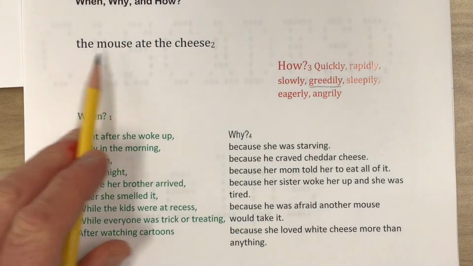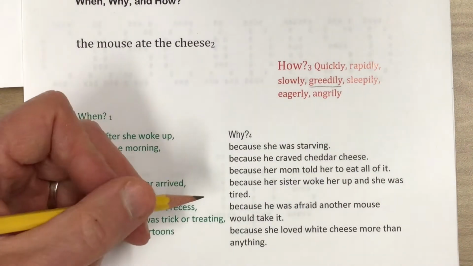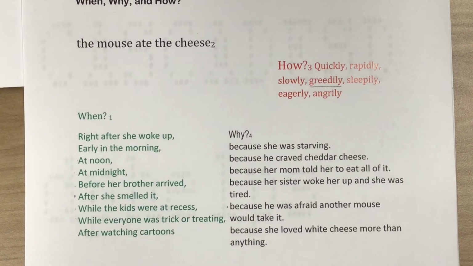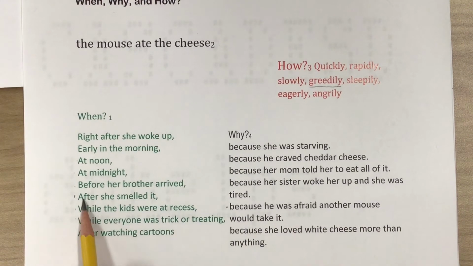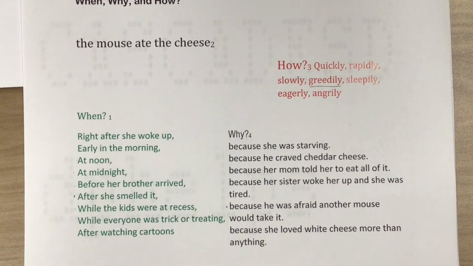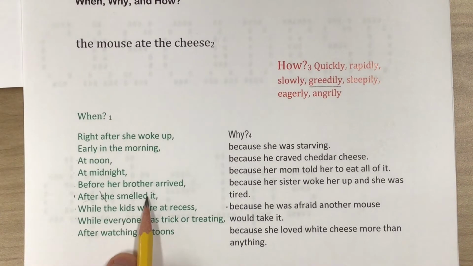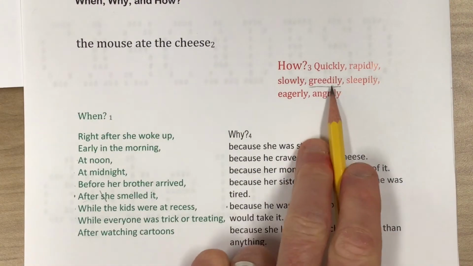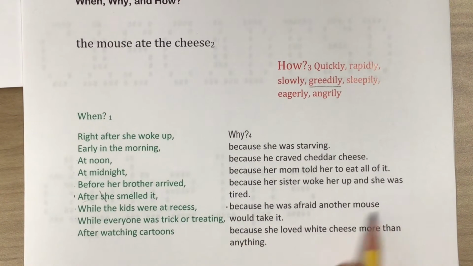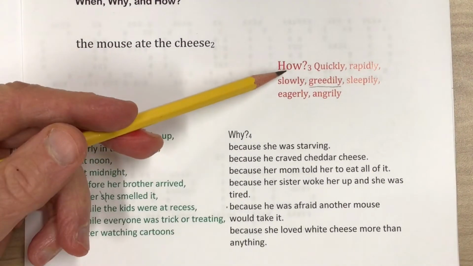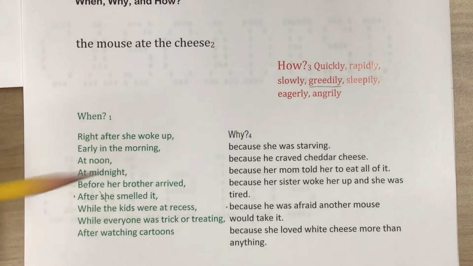After she smelled it, the mouse ate the cheese greedily because he was afraid another mouse would take it. So he's trying to get it eaten before someone else does. Now, here we have because he, and here we have after she. So I'm going to have to decide, is it a girl mouse or a boy mouse? I'll just stick with he and just cross out the S. After he smelled it, the mouse ate the cheese greedily because he was afraid another mouse would take it. Once again, if you want to choose a different how, if you want to choose a different why, feel free to do that.